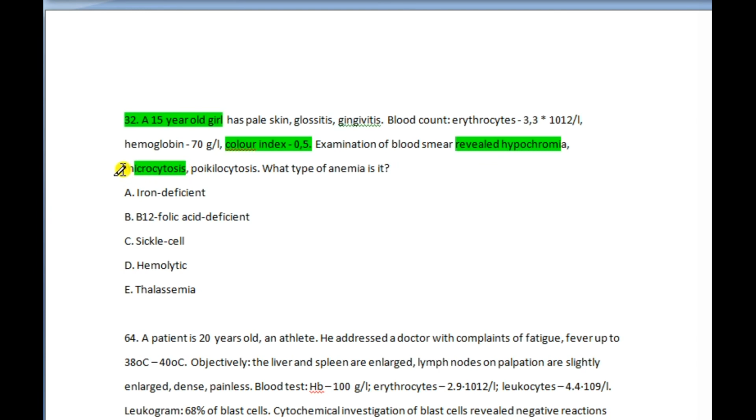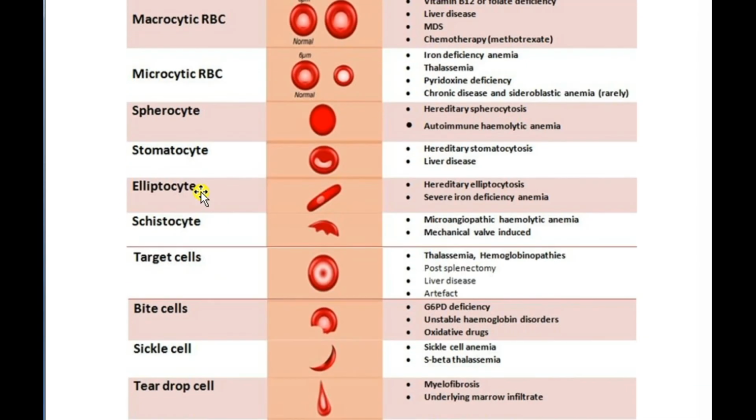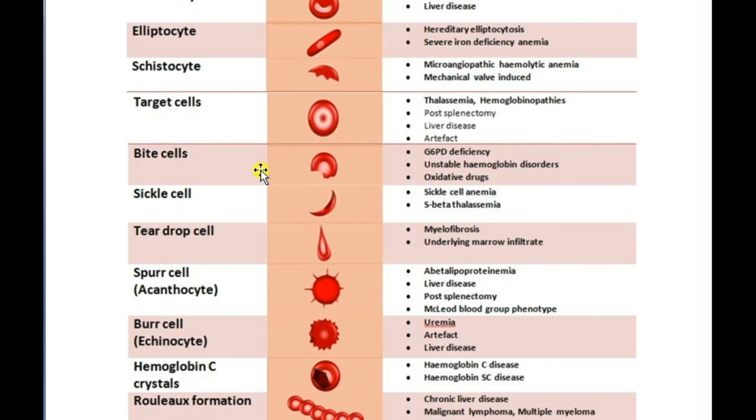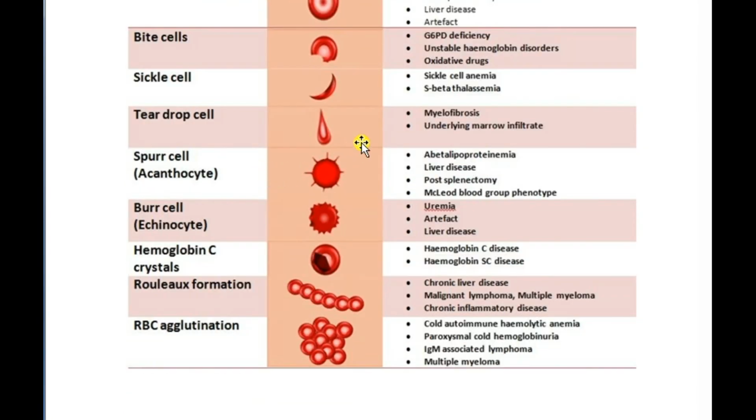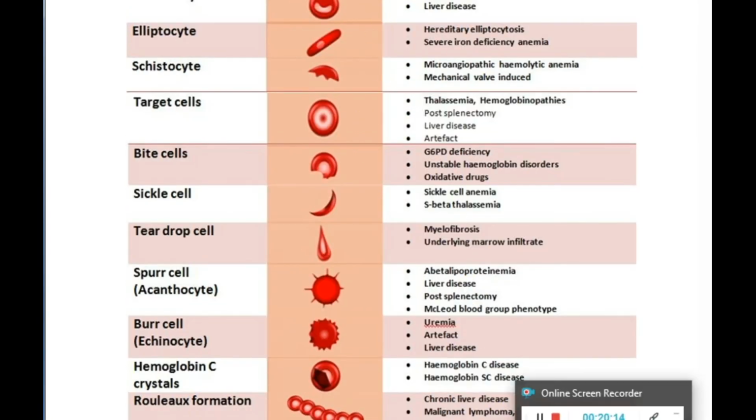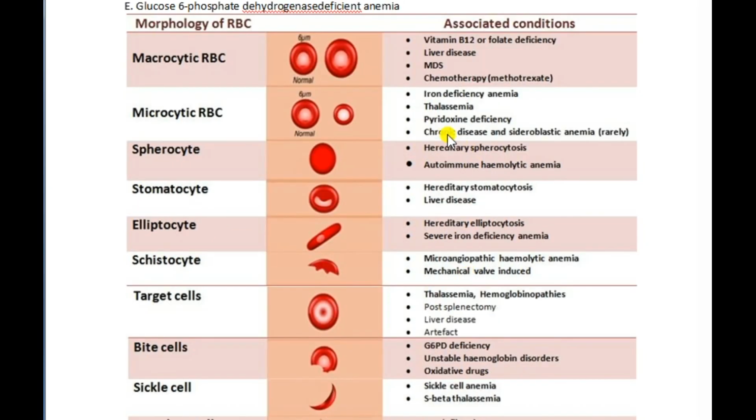An example for microcytosis is iron deficiency anemia, not thalassemia. They will ask the question: in thalassemia, we have target cells. Iron deficiency anemia and sideroblastic anemia are examples of microcytic anemia. You can see microcytic anemia in thalassemia, iron deficiency, pyridoxine deficiency, chronic disease, and sideroblastic anemia.